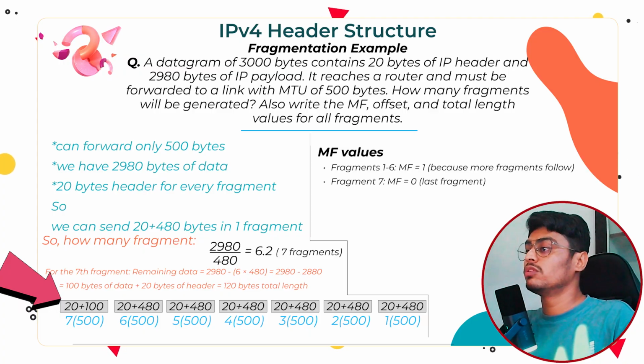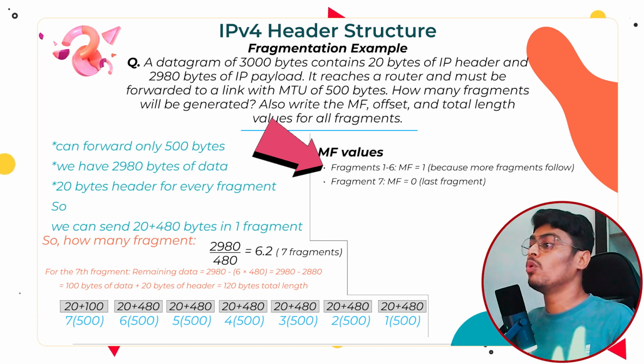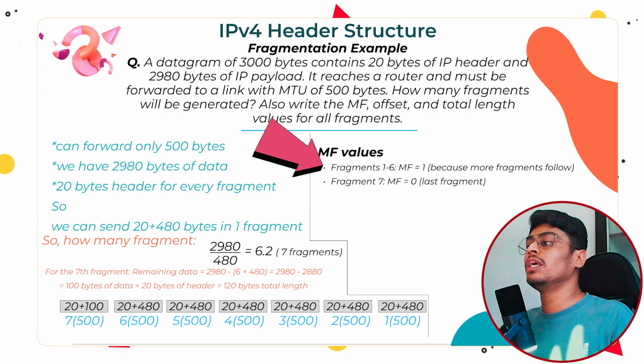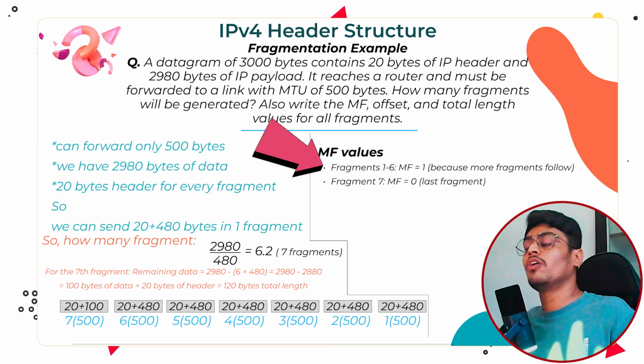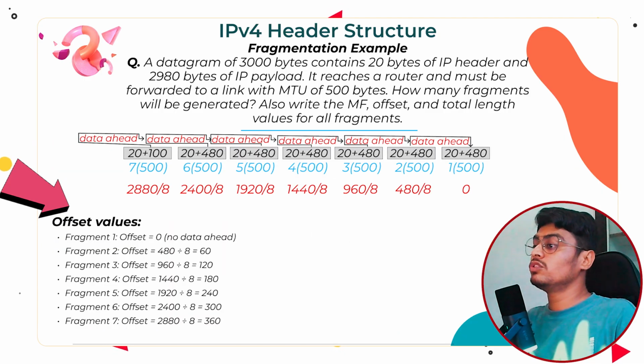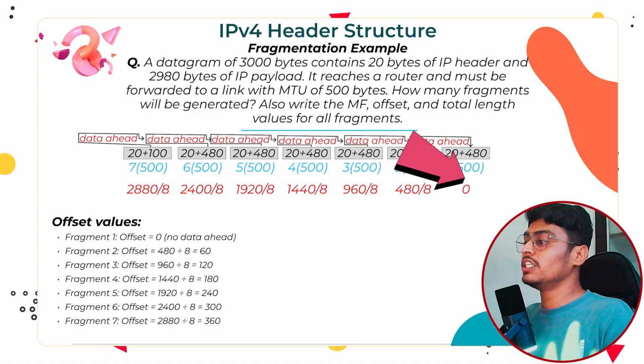Now MF values. Fragments 1 to 6, we have 7 fragments. So for MF values, fragment 1 to 6 equals MF equal to 1 because more fragments follow. For fragment 7, MF equal to 0 because it is the last fragment. For offset values, fragment 1 offset is equal to 0 because no data is ahead of this fragment.